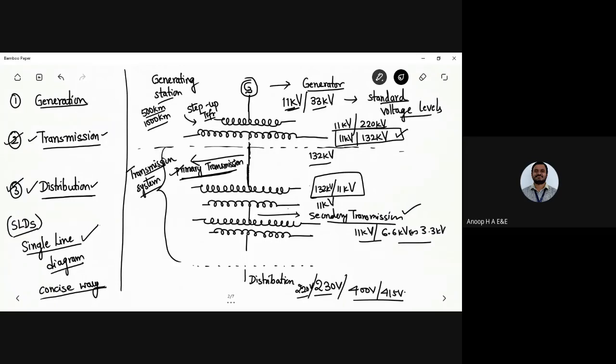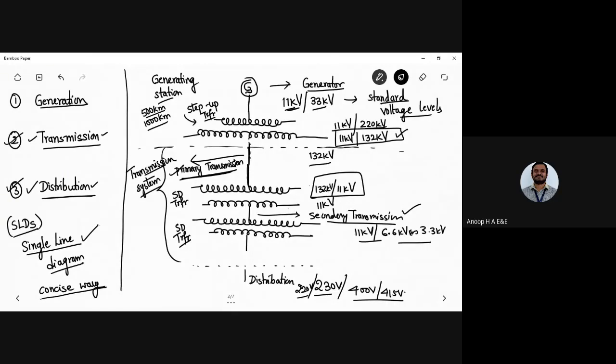And both the transformers we use here are step down transformers. We call it the step down transformer. So both the transformers we use there are step down transformers.